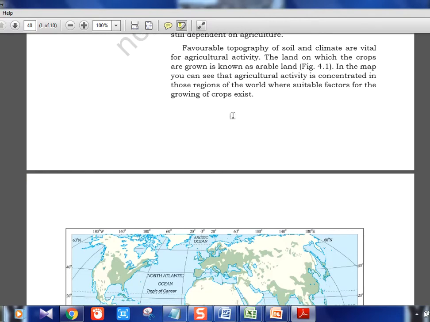Okay, let's continue. Favorable topography, soil and climate are vital for agriculture activity.